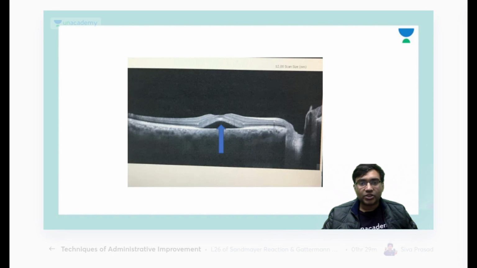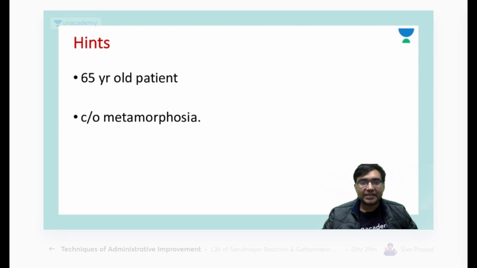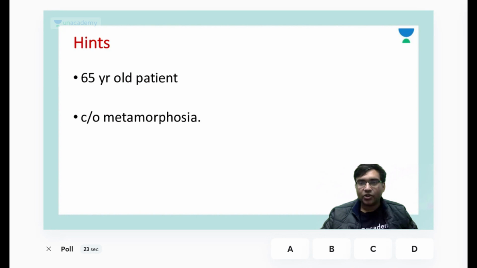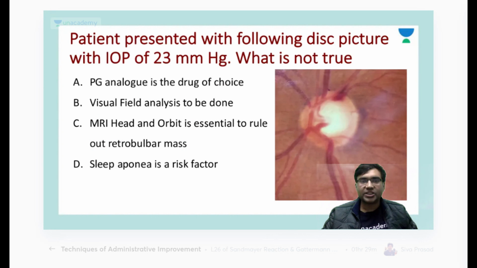Okay, so the next question was, a 65-year-old patient came to the OPD with following OCT picture. What is this patient suffering from? You are seeing RP elevation. So very good, everyone. This is a patient of ARMD. Okay, let's move to the next question. A patient presented with following disc picture with intraocular pressure of 23 millimeter. What is not true?